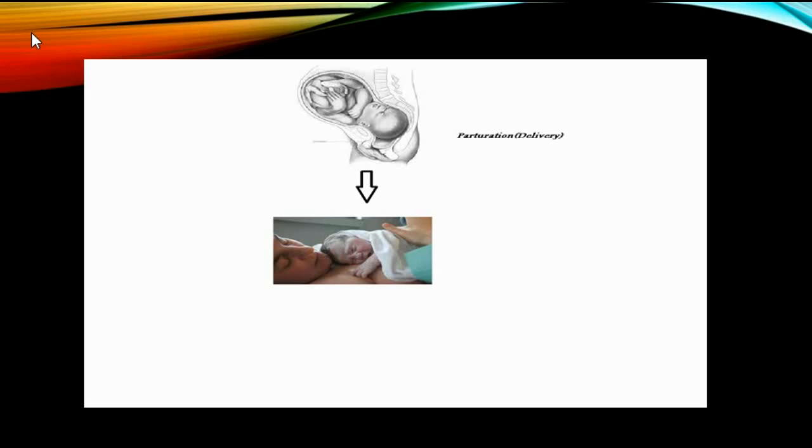The process is known as parturition, and this delivery of the baby takes place via the birth canal, which is basically the vagina plus cervix. This is signaled by a hormone known as oxytocin that is secreted by the pituitary gland.